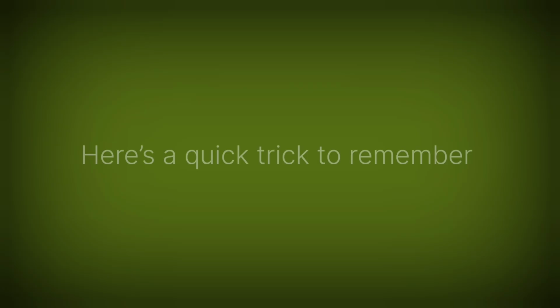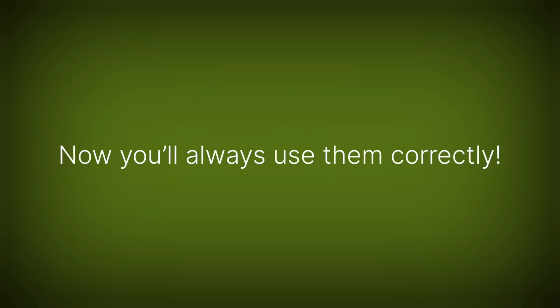Before we finish, here's a quick trick to remember. "Of" connects things, while "off" separates things. Now, you'll never mix it up again.